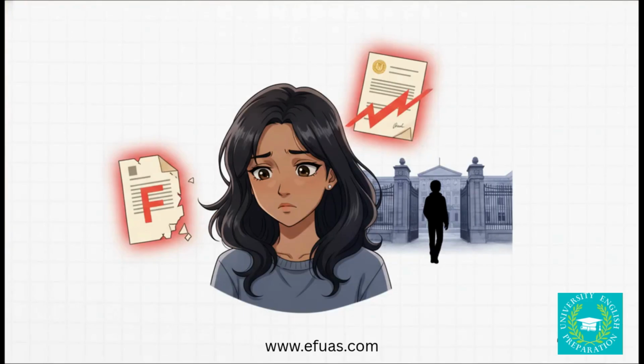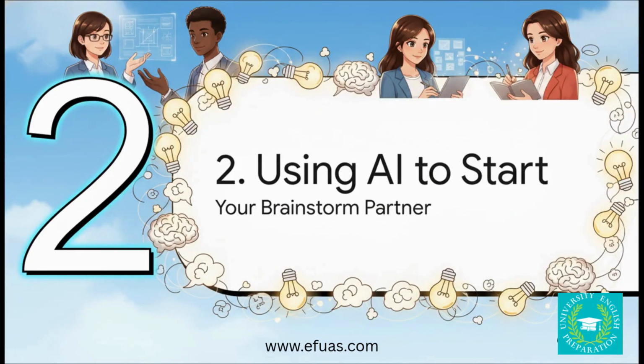And look, the stakes here, they really couldn't be higher. We're not just talking about getting a bad grade. Academic misconduct can lead to failing the assignment, getting a formal report of misconduct on your record, or even being removed from your program entirely. And here's the kicker, and this is so important to get. This applies even if you make a mistake unintentionally. Okay, so how do we dodge all those risks?